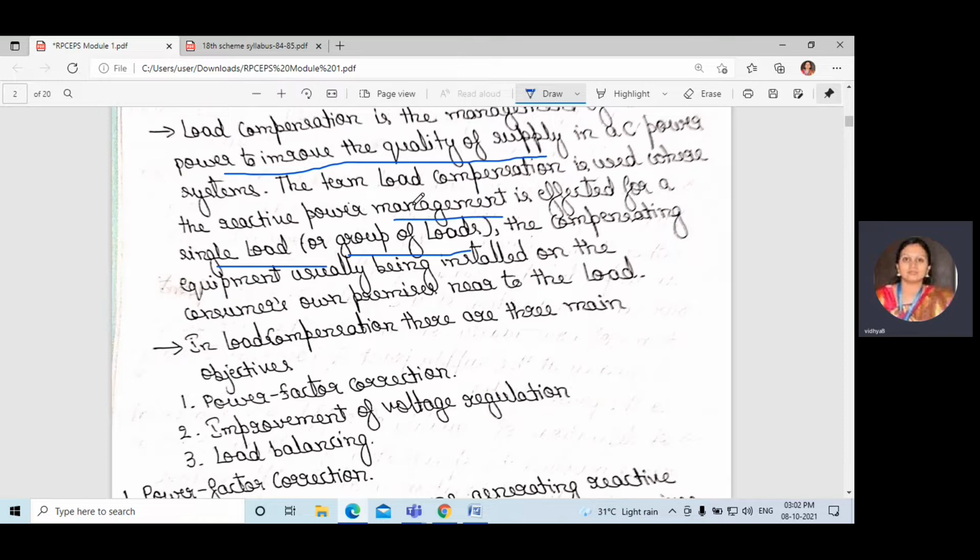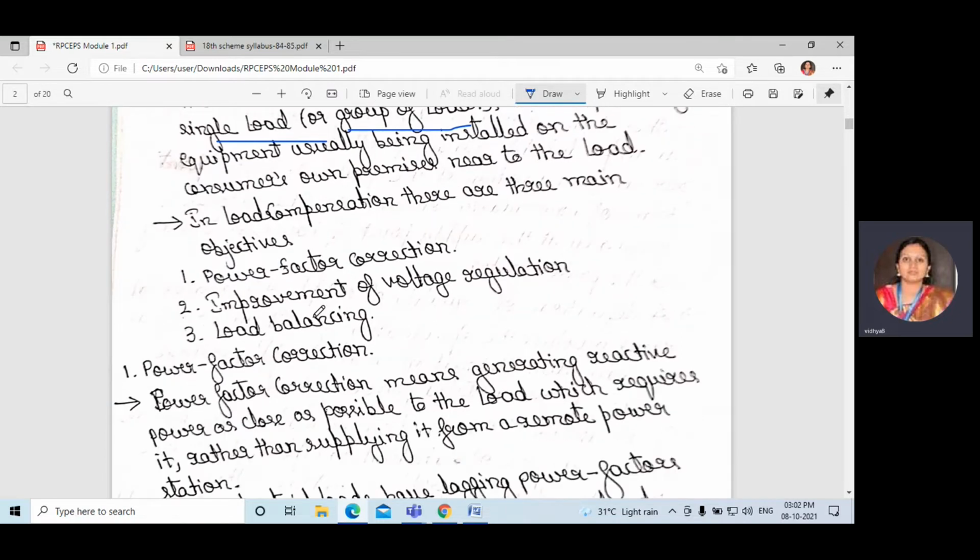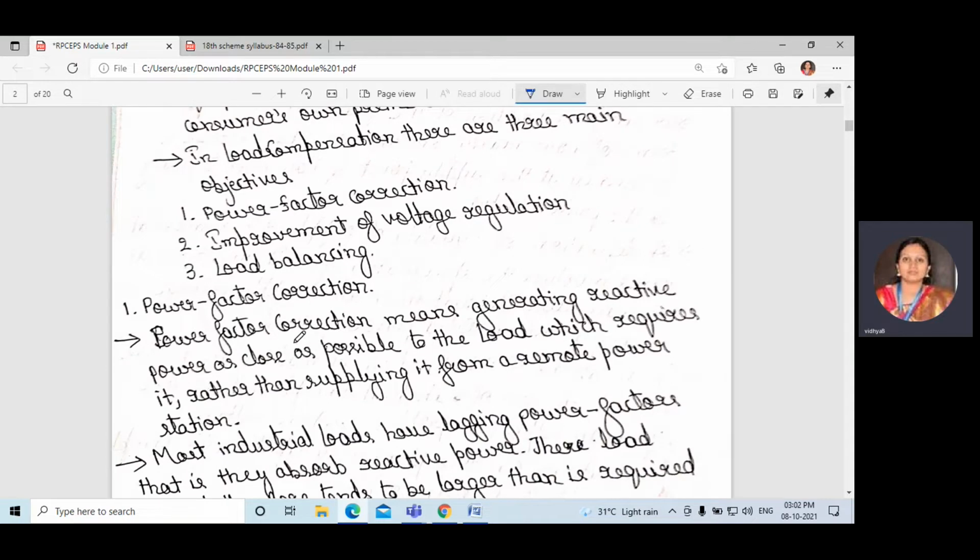What are the three main objectives here? Power factor correction, improvement of voltage regulation, and load balancing. One by one we shall discuss. First is power factor correction. It means generating reactive power as close as possible to the load which requires it. The compensating device should be close to the load, because if it is far from the load, then again some losses may occur.